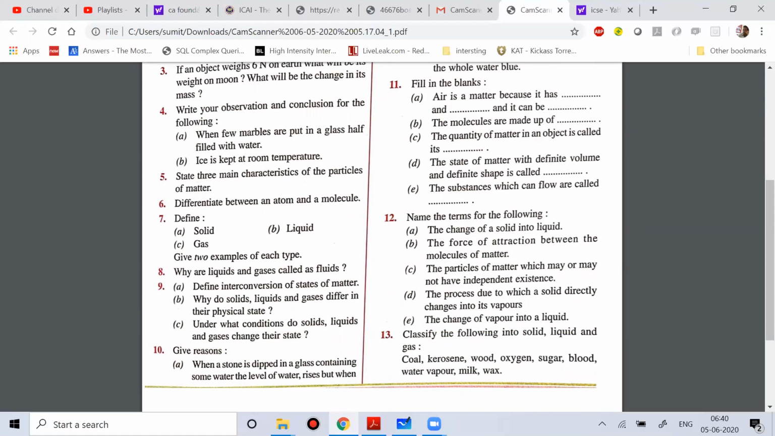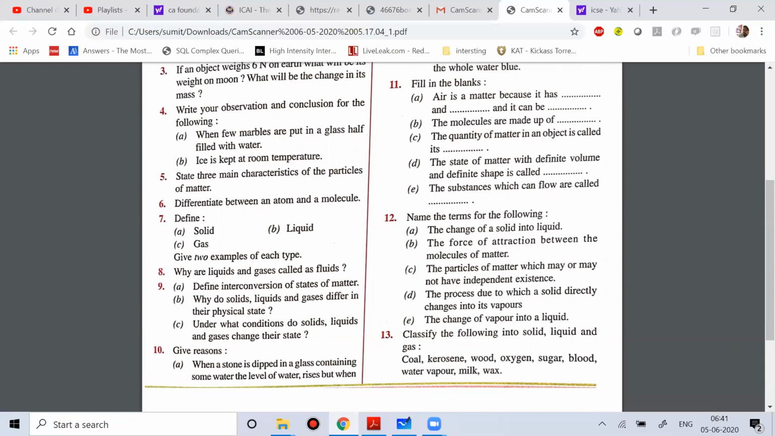Okay. Then the next question: the force of attraction between the molecules of a matter is called intermolecular force of attraction. Third one: the particles of matter which may or may not have an independent existence. So that is called solid. Then the next question: the process due to which a solid actually changes into vapor is called sublimation. I told you the examples of sublimation can be ammonium chloride or naphthalene or camphor. The change of vapor into liquid is called condensation.